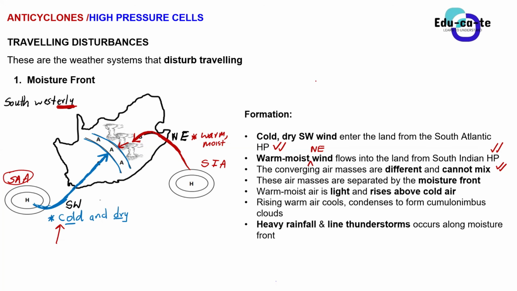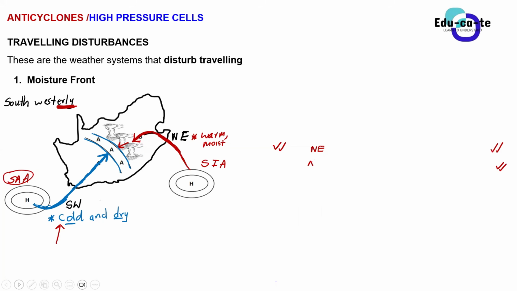Yes, Trev. I want to add another point why they are not mixing. They have different humidity. Correct. Different humidity, different density, different temperatures. So if they cannot mix, what happens? If two air masses cannot mix because they've got different temperatures, humidities, and densities, what happens? Because cold air and warm air can never mix. What did we say happens? I want to hear that from Siangob. What happens when you've got a cold and a warm air mass when they are meeting? They cannot mix. But what happens, Siangob?